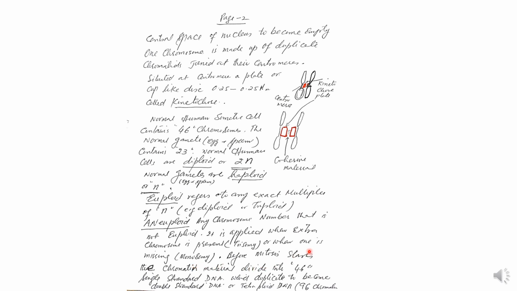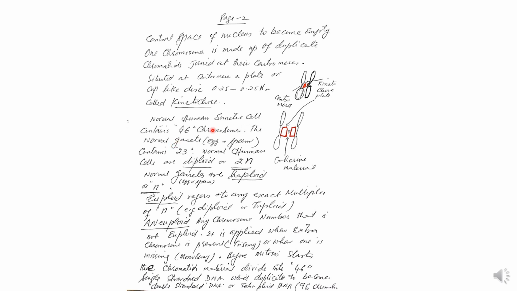Before mitosis starts, the chromatin material divides into 46 single-stranded DNA, which duplicates to become double-stranded DNA, or tetraploid, 92. Each chromosome is made of two chromatids. When the cell divides, one chromatid will pass to one cell, the other chromatid will pass to the other cell.